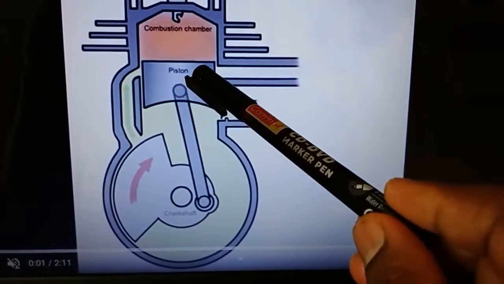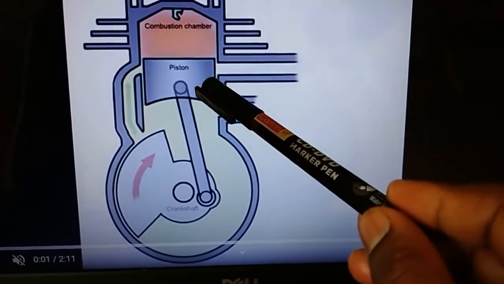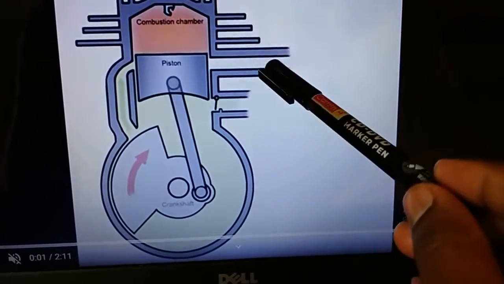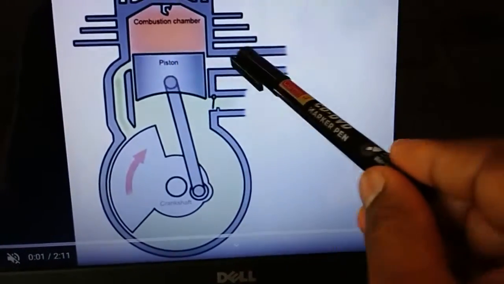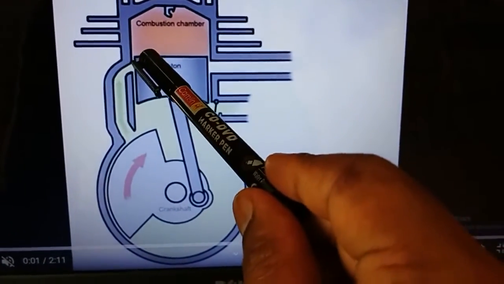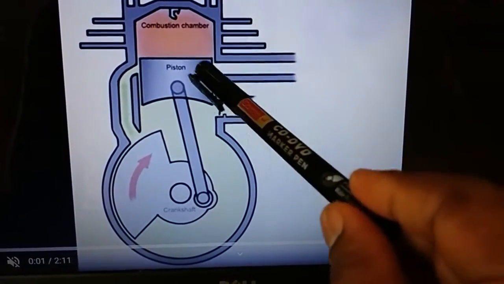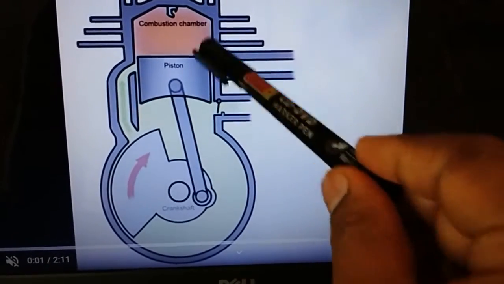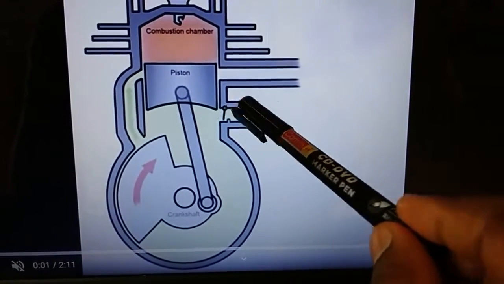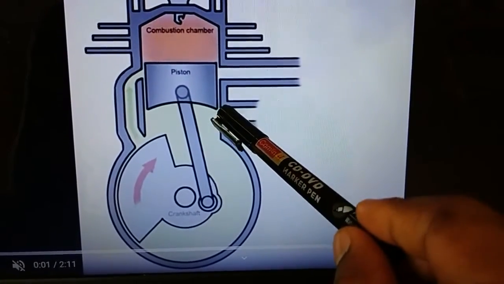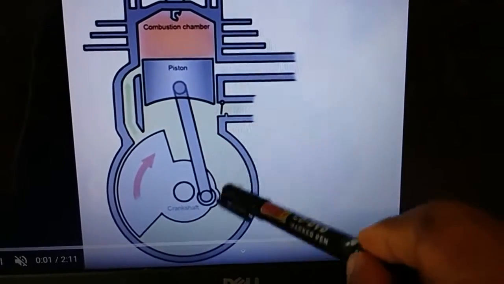In the first stroke, the piston moves from BDC to TDC, the exhaust port and transfer port are closed, and the inlet port is open. Fresh air-fuel mixture will enter into the crankcase.